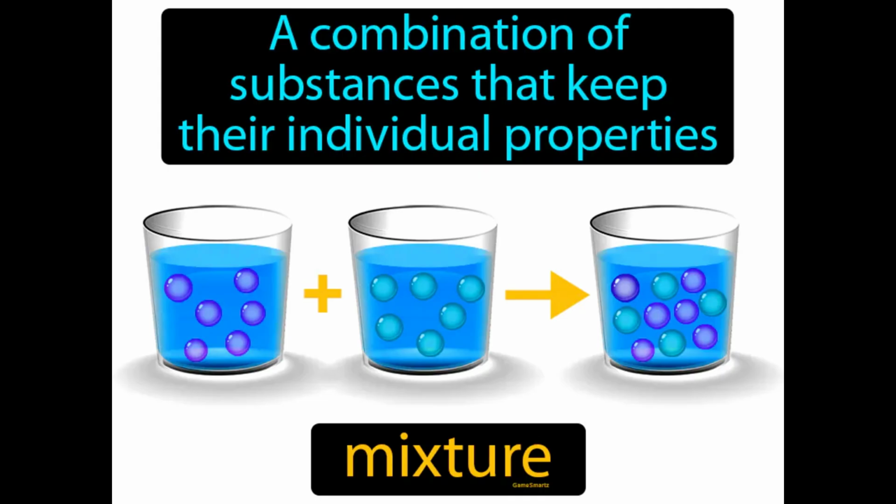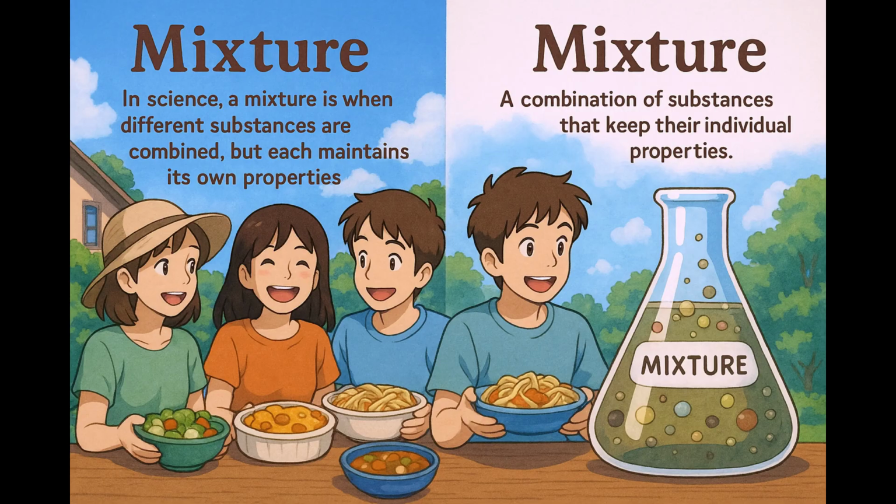A combination of substances that keep their individual properties. Mixture. In science, a mixture is when different substances are combined, but each maintains its own properties. Imagine trying to organize a group of friends for a potluck dinner, where each person brings their own dish. Just like your friends each bring a unique dish to the table while maintaining their individual flavors, a mixture is a combination of substances that each retain their own properties.